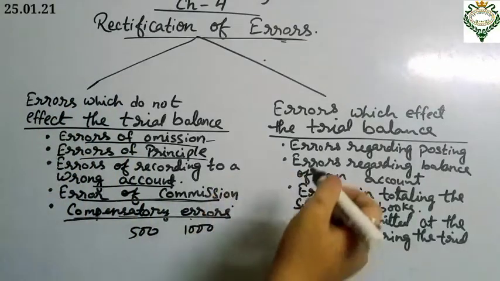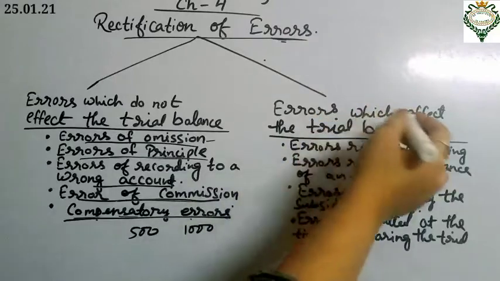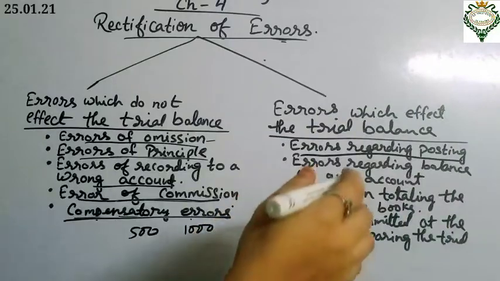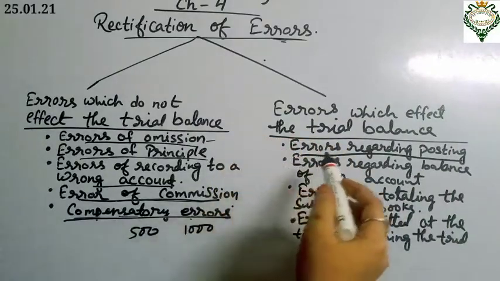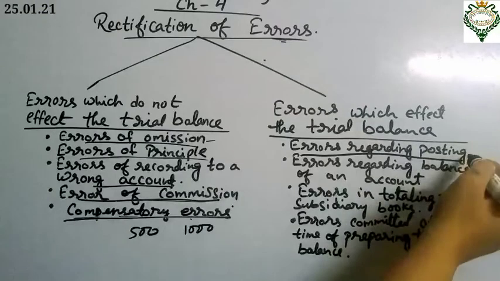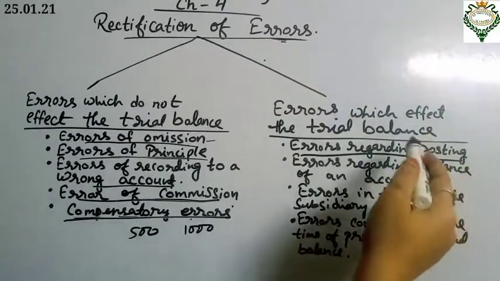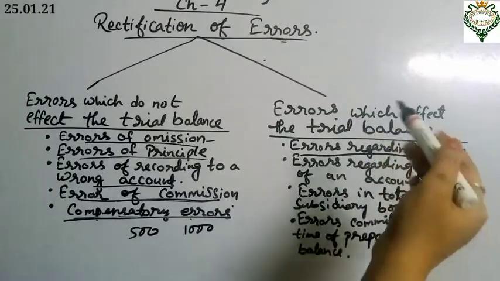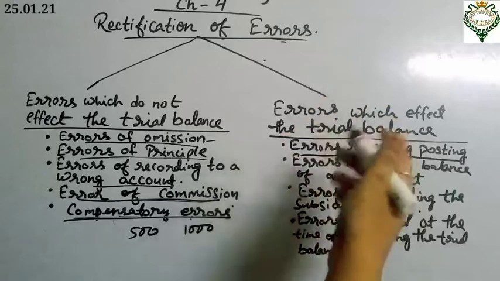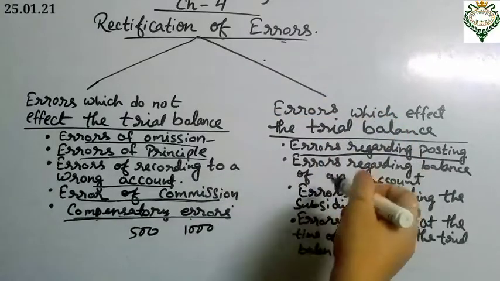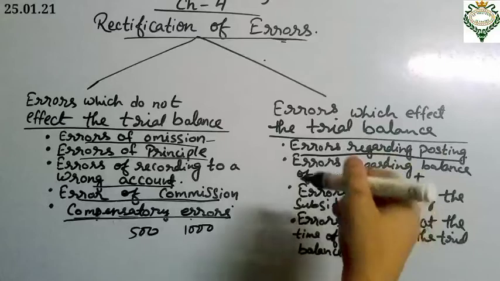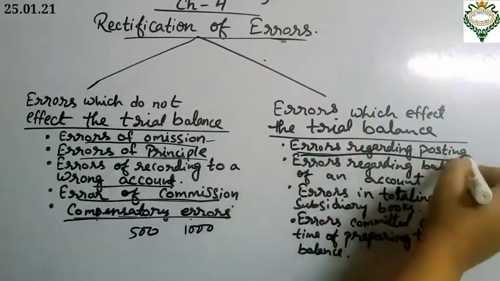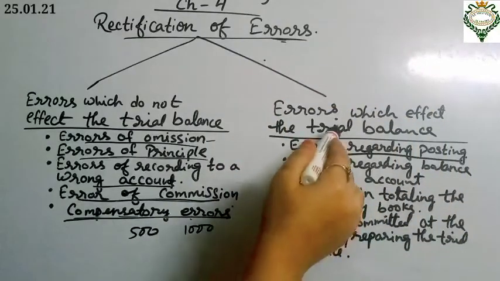Now come to the errors which affect the trial balance. First one is errors regarding posting. We can take examples like omission of posting, where we forget to post some entry. Then posting twice in an account, where we have posted some entry twice. Posting of a wrong amount in an account. Posting in an account on the wrong side, or posting a wrong amount on the wrong side of an account. Those are the errors regarding posting that affect the trial balance.